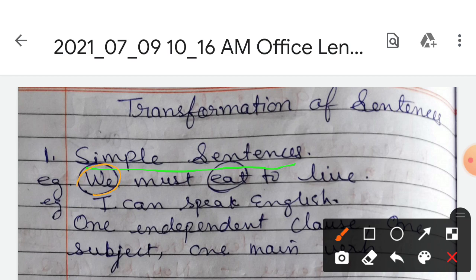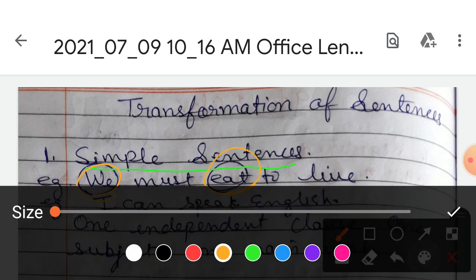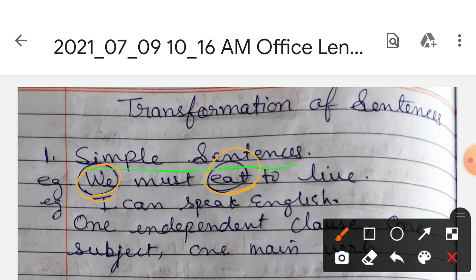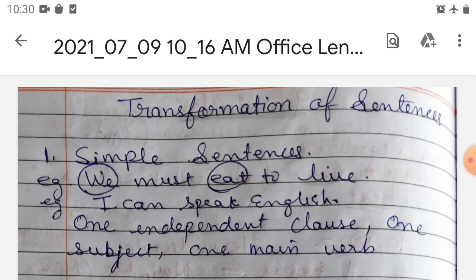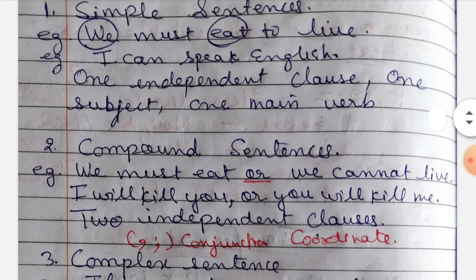We must eat to live. Here, we is our subject and eat is our verb. So is there any dependence? No. This sentence is an independent clause, so this is called a simple sentence.